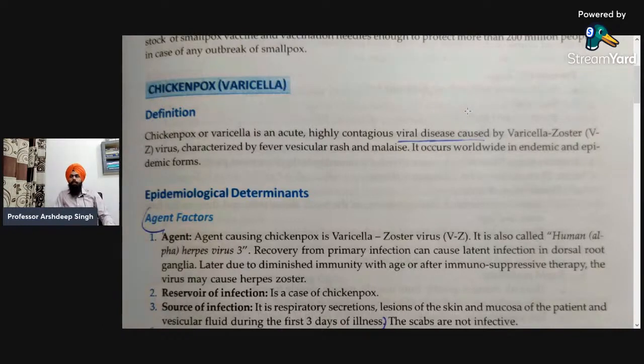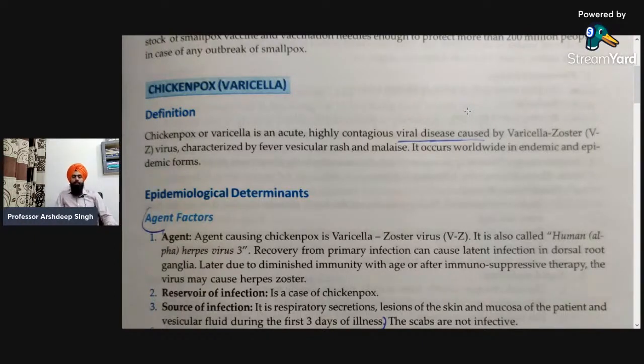Malaise means that the body feels tired. And vesicular rash, the different types of rashes. Most of the body is covered by rashes and lesions, and after that there is a stage that will lead to the formation of scars. Okay, so it occurs worldwide in endemic and epidemic form. So that was all about the definition.